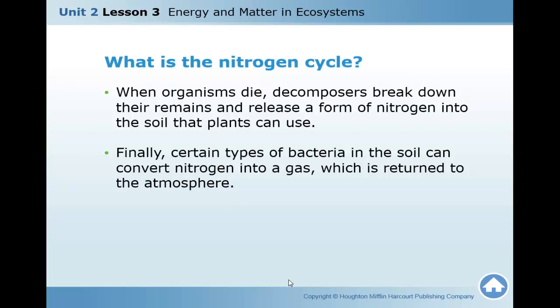What is the nitrogen cycle? When organisms die, decomposers break down their remains and release a form of nitrogen into the soil that plants can use. Finally, certain types of bacteria in the soil can convert nitrogen into a gas which is returned to the atmosphere again. So this is the nitrogen cycle, the cycle between the environment and living things.